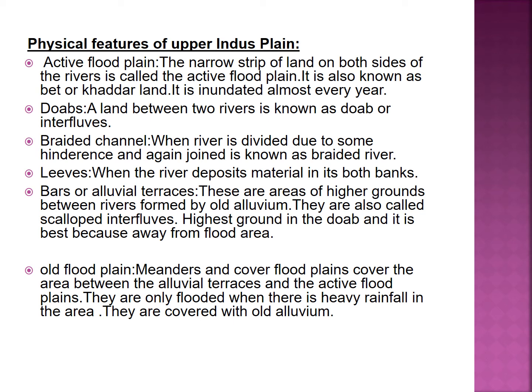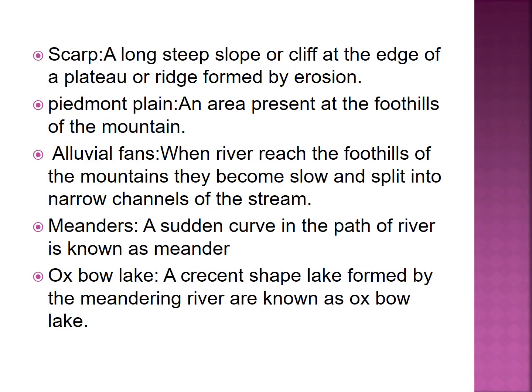Highest ground in the Doab, and it is best because it is away from the flood area. It means that it is good for the construction of settlements as well, because they are the higher grounds and they are away from the effect of the floods as well. Old floodplain. Meanders and cover floodplains cover the area between the alluvial terraces and the active floodplains. They are only flooded when there is heavy rainfall in the area, and that usually happens in the summer monsoon, and they are also covered with old alluvium.